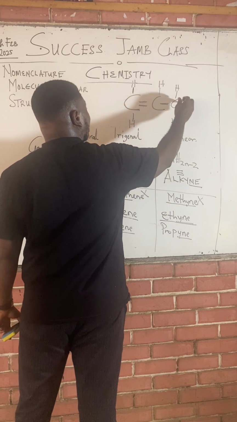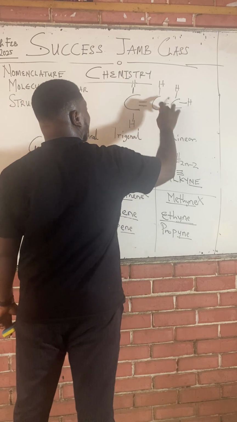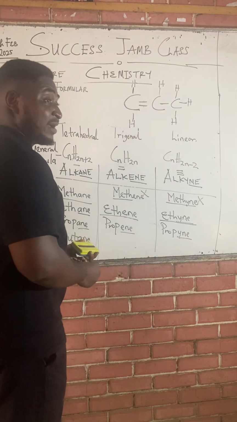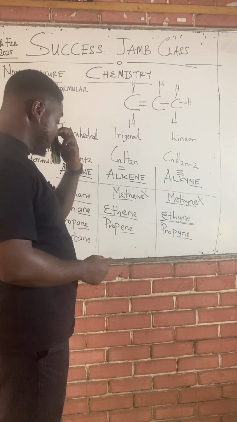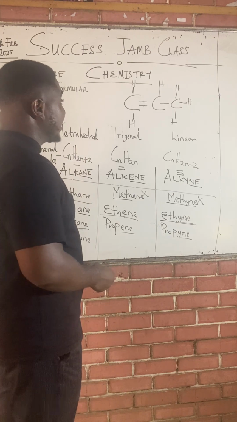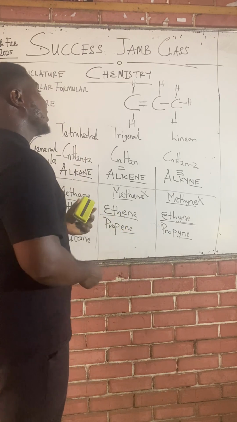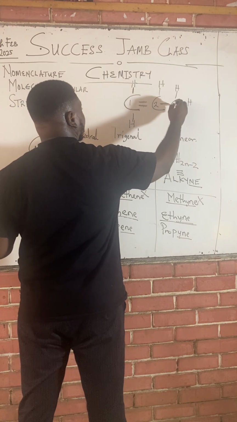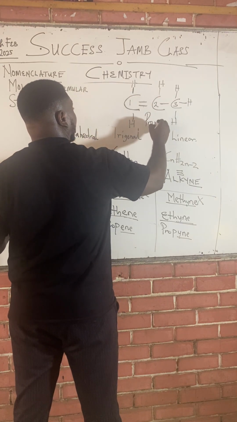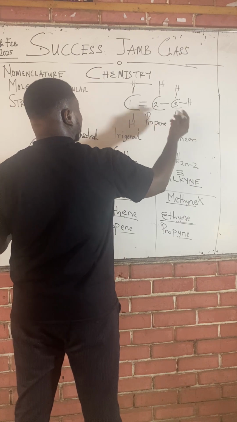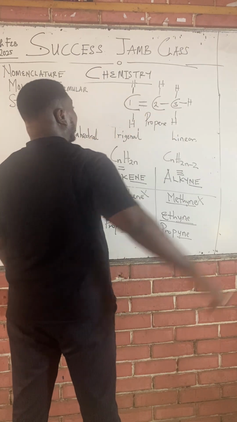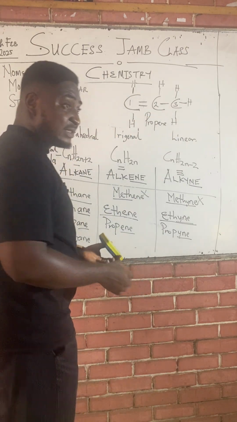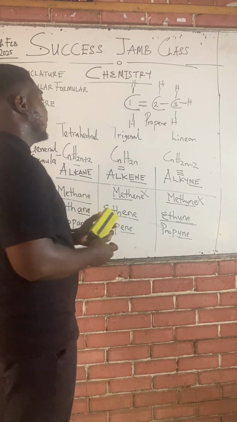Even if there are single bonds everywhere in other places, one double bond is enough to make a compound an alkene. If it's butene, clean one hydrogen, increase the carbon length. You have butene. Do you understand? The same principle.